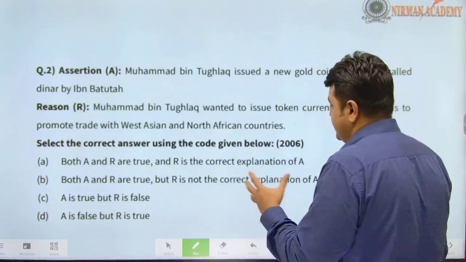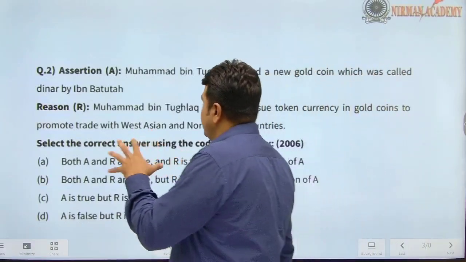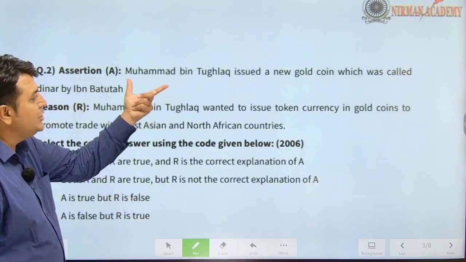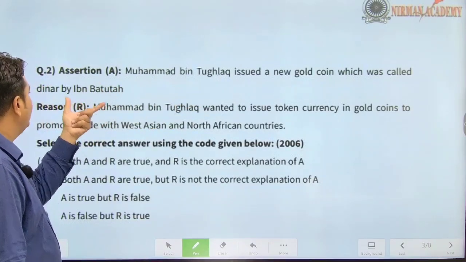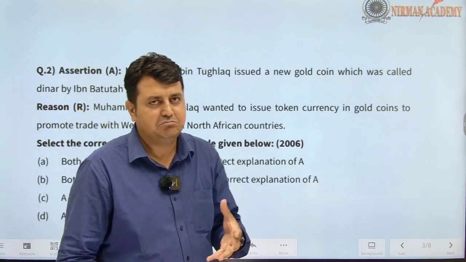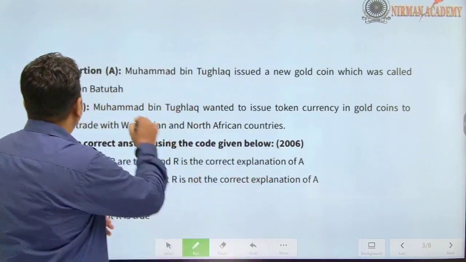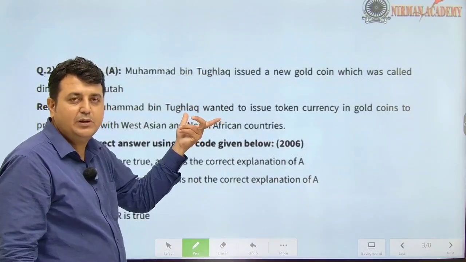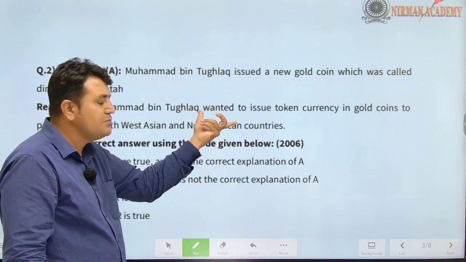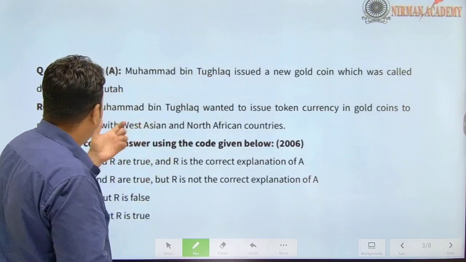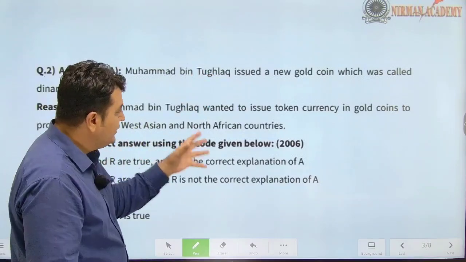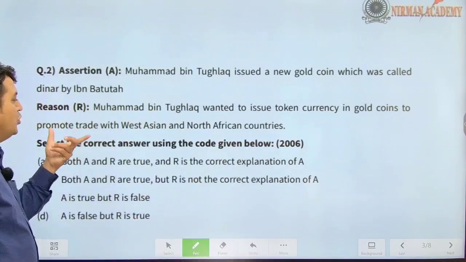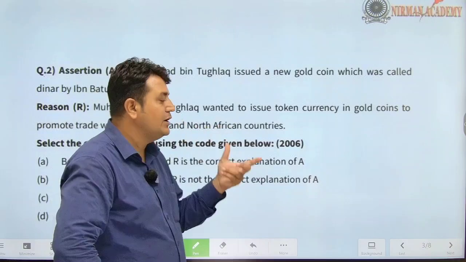Okay, next question related to assertion and reasoning. UPSC earlier asked this question. Muhammad bin Tughlaq issued the new gold coin which was called dinar by Ibn Battuta. If you are not so sure, it's okay. Leave this and read the second, because these are two individual statements and they ask whether the second statement is the correct explanation of the first or not. Now the second: Muhammad bin Tughlaq wanted to issue token currency in the gold coins to promote trade with Western Asia and North Africa.